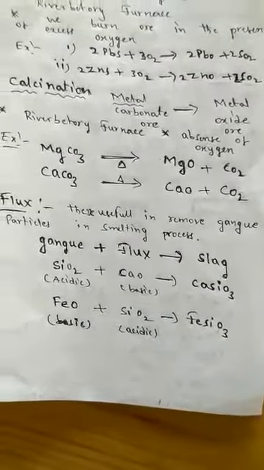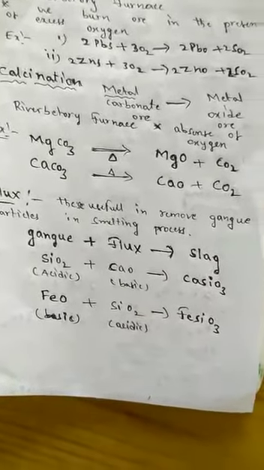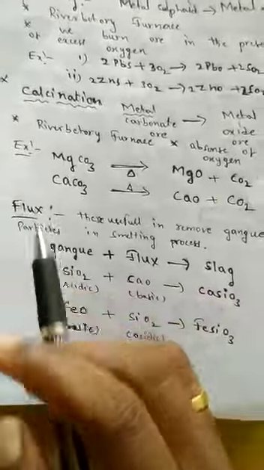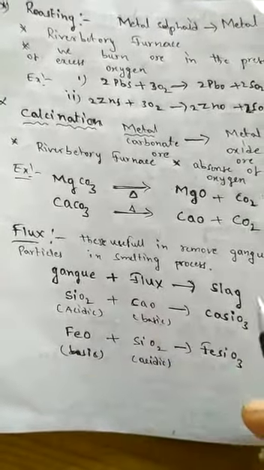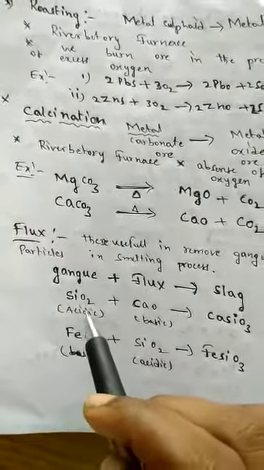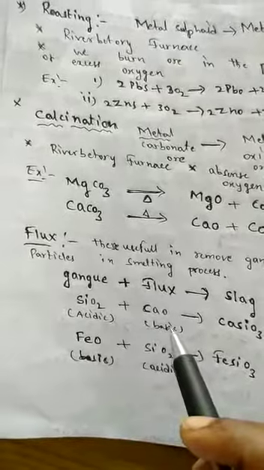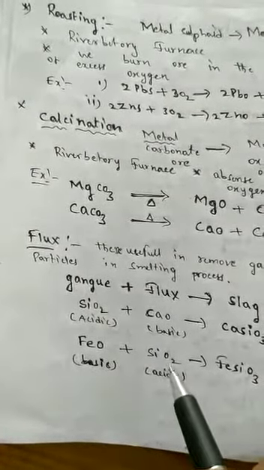Slag is removed, so waste gangue particles are removed from the pure metal. So flux is very useful to remove gangue particles. Gangue plus flux gives rise to slag. So if gangue is acidic, we need to add basic flux. If gangue is basic, we need to add acidic flux.